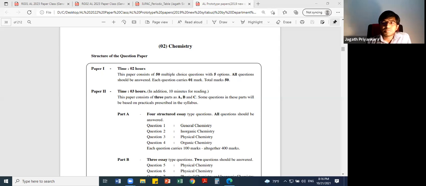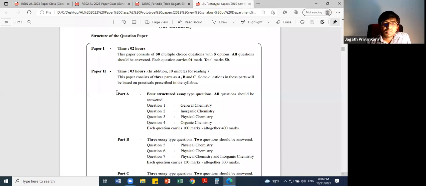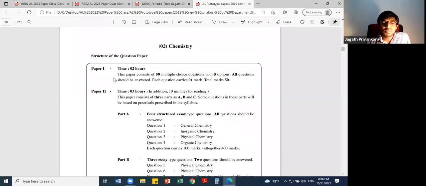So your chemistry, there are two parts, part 1 and part 2. Part 1 is 2 hours, and you don't get extra time, but for part 2 you get 3 hours and 10 minutes. Even O-level science papers give part 2 10 minutes extra, the reading time. You can use that for reading or writing, it doesn't matter, but you get an extra 10 minutes.